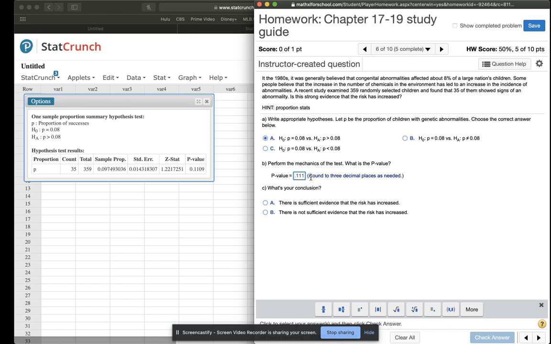Okay. So once again, our p-value is greater than 5%, so that means our initial guess is true, and thus our alternative is false. So it has not increased. There is not sufficient evidence that the risk has increased. Okay, so if our null hypothesis is proved to be true, that automatically means our alternative is false, which in this case is not greater than, it has not increased.